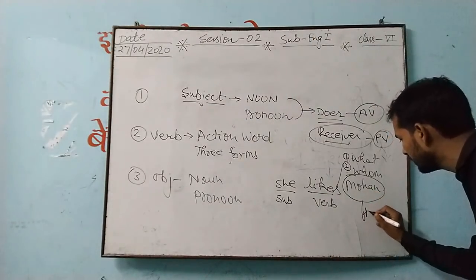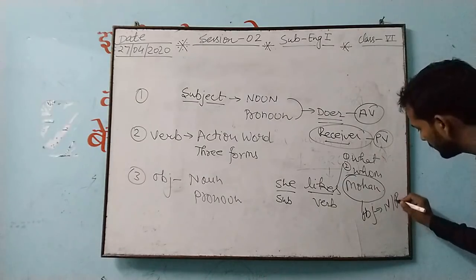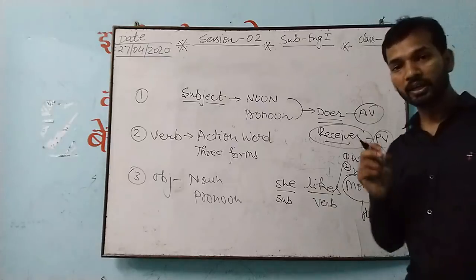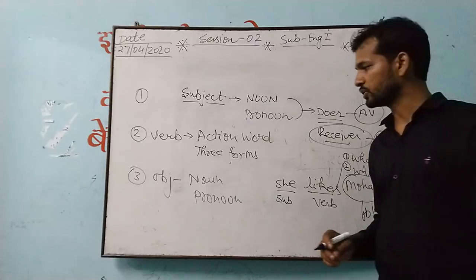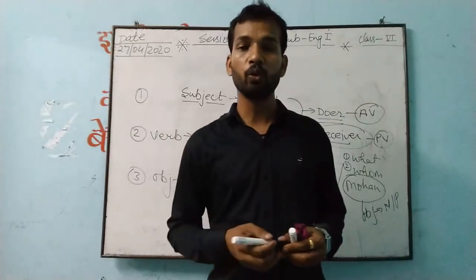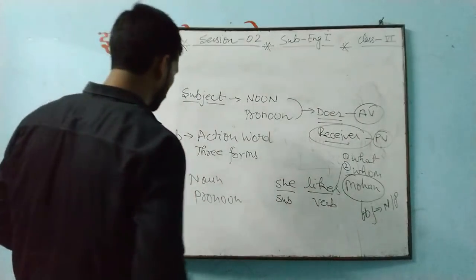This is our object. Now I told you the object is a part of noun or pronoun. So Mohan is a naming word, and that is why it is considered an object. So this is about the object. One more example you see of object. Thereafter we'll move further. Now see the next one.